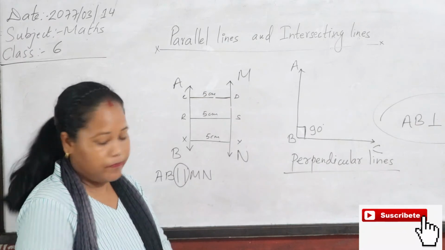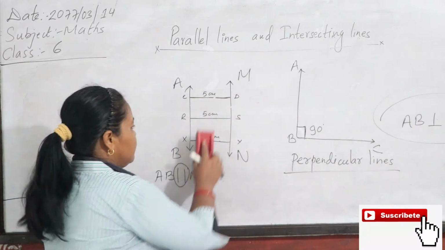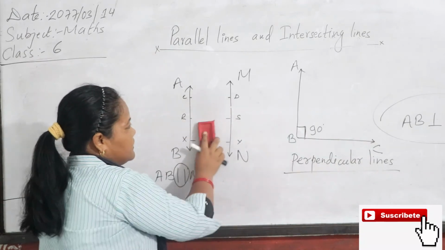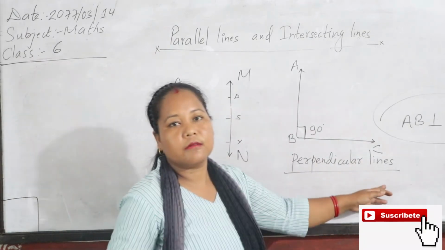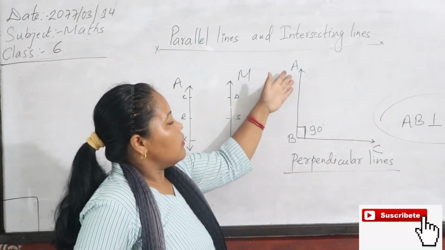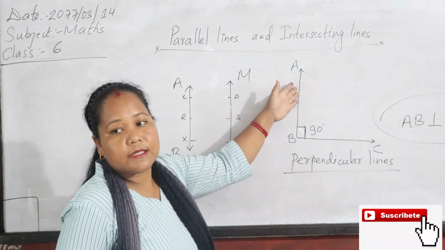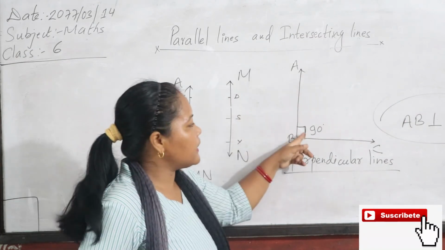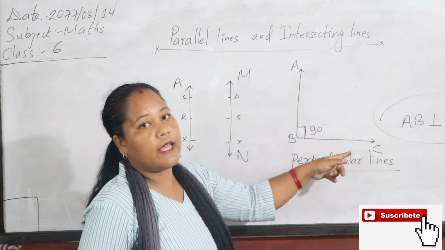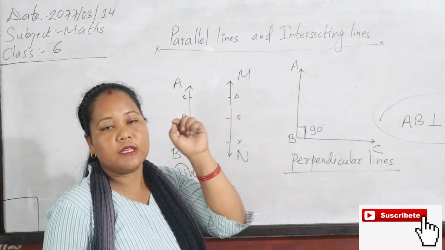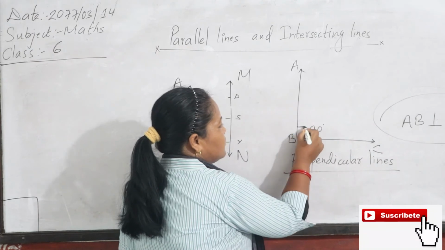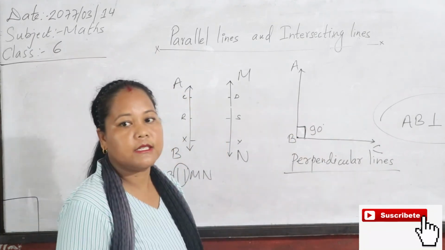Okay, students. And the characteristic of perpendicular lines: they are intersecting lines. And how do they intersect each other? By making 90 degrees. AB and BC have to meet at a point, they have to intersect each other at a point, and there should be a 90 degree angle formed.